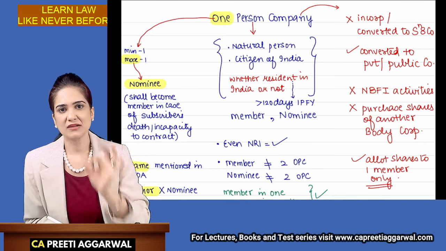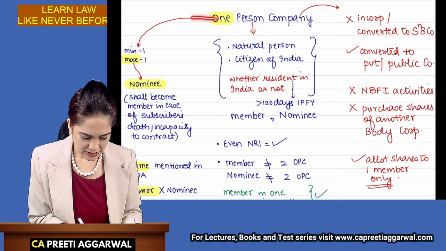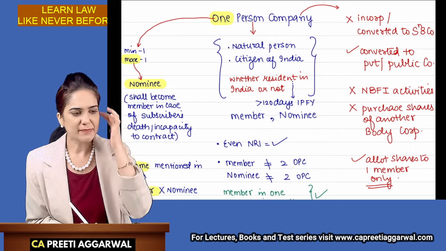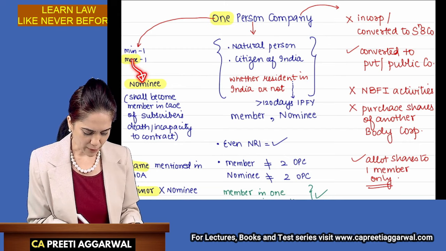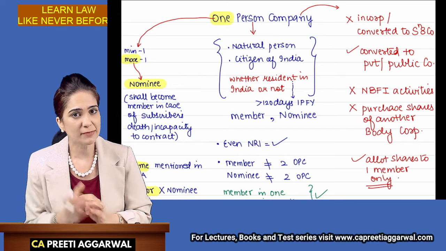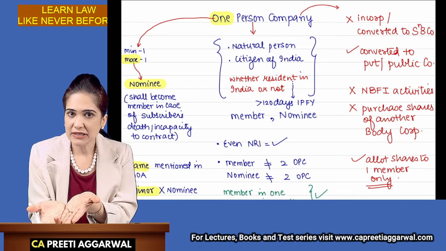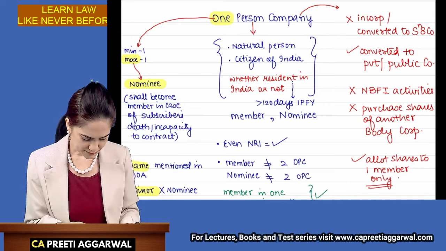We are framing the answer. So you need to apply logical steps. One person company, it means minimum 1 and maximum also just 1. If there's maximum just one member, what if something happens to that member? For that, we appoint a nominee. Who is a nominee? He is a person who shall in the event of the death or incapacity of the subscriber become the member of the company. Then he will appoint another nominee in his place. This process continues and this is nothing but perpetual succession.